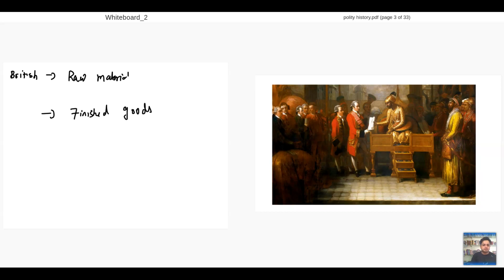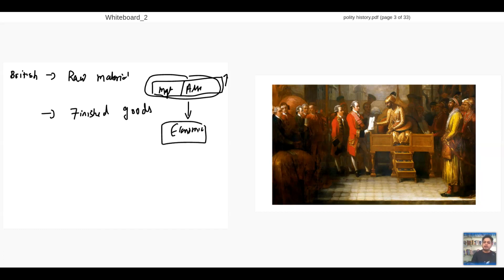See, takes raw materials, gives finished goods. That means their manufacturing sector, their assembly line, is improving, because this is very important for economic growth.